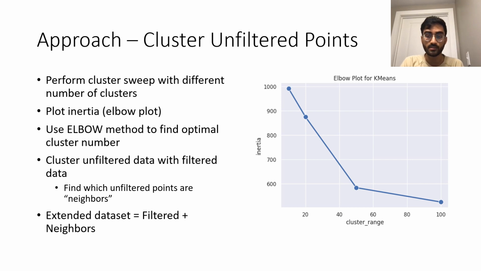These points would be considered neighbors to the filtered data, and they have relevant context related to COVID, but not explicitly the keyword, and they're added to the FNC neighbors dataset. In the end, we combine this neighbors dataset with the original filtered tweets to get the FNC extended dataset. And this dataset will be used to be labeled and for training for the classification model.